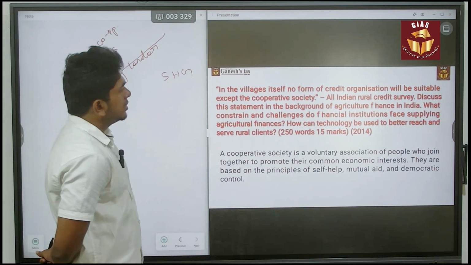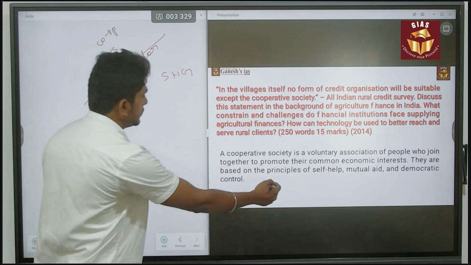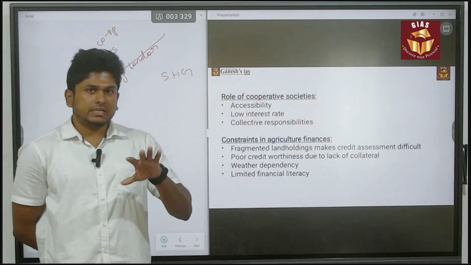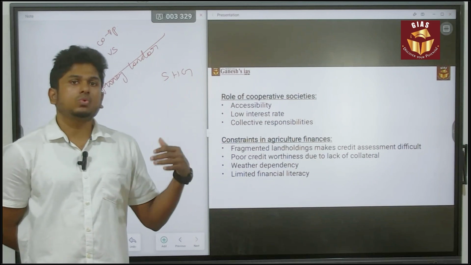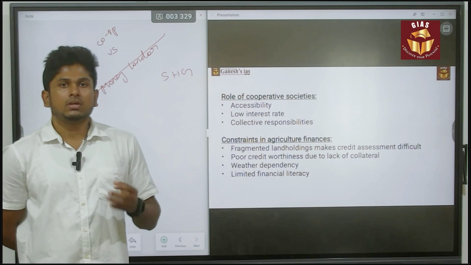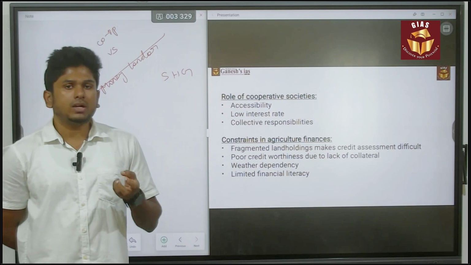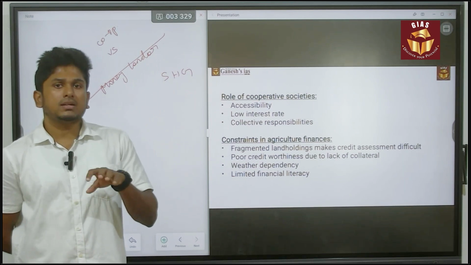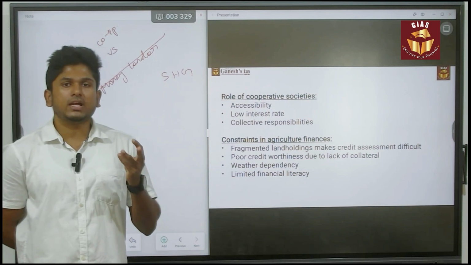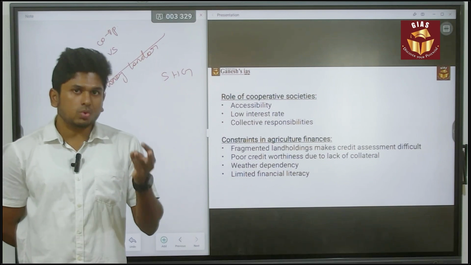Next, what constraints and challenges do financial institutions face supplying the agricultural finance? That is the idea of the cooperative society. But if there is no cooperative society, what are the issues faced by the rural financial institution? Or how will the farmer get money as a loan? How can they borrow? What is the constraint that is stopping the farmer from getting a loan? The first major issue is fragmented land holding. That leads to the issue of providing the collateral.